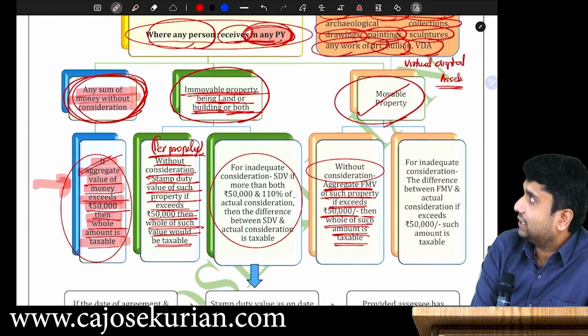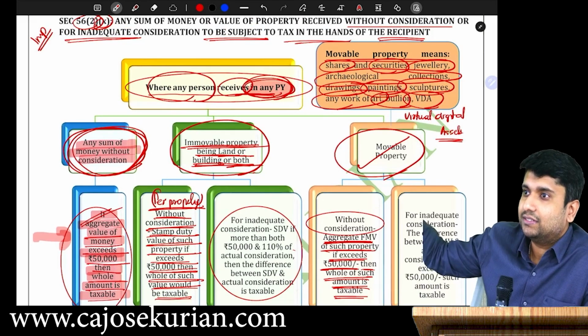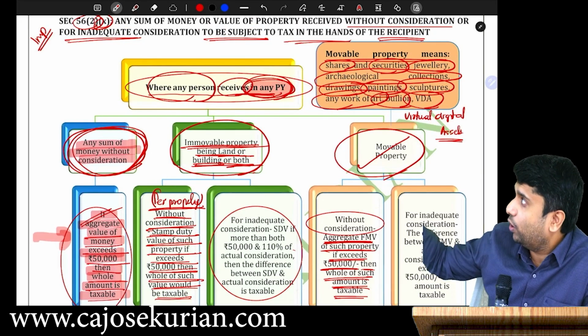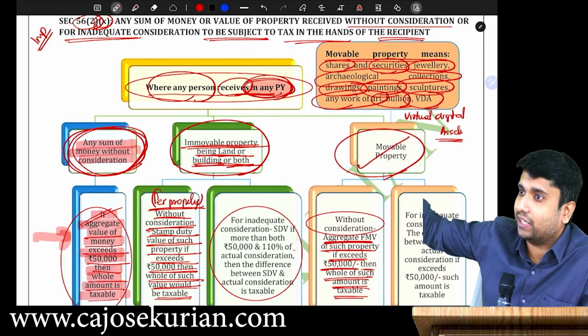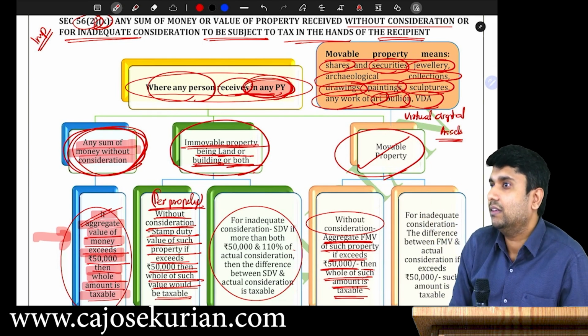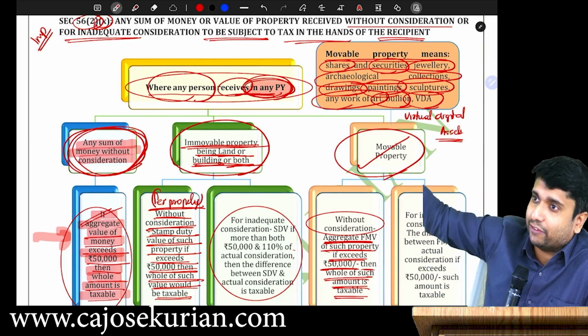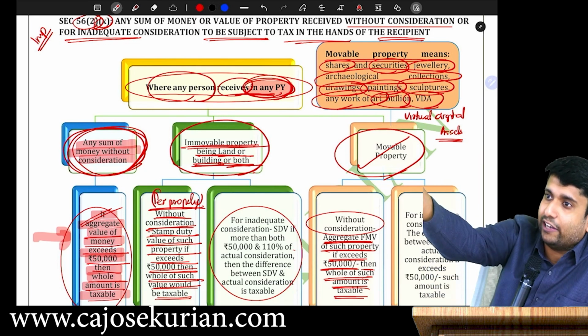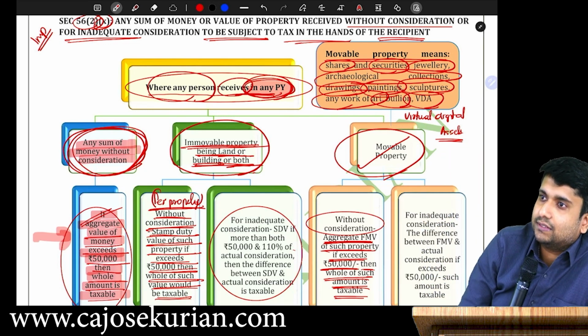These are the movable properties. It's not an exception. Movable property means this is movable property. Except this, nothing shall be taxable. Yes, a watch is not a movable property according to the definition. So if I am giving you a watch as a gift, you don't have to pay any taxes.